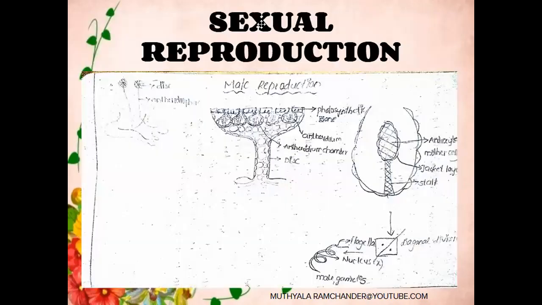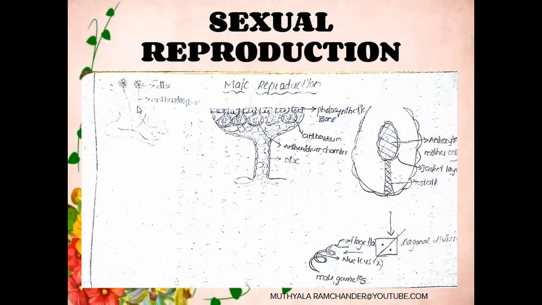And the sexual reproduction occurs on the gametophytic thallus. The gametophytic thallus is in the dioecious condition. The dioecious gametophytic thallus shows male sexual organs on the male gametophytic thallus and female sexual organs on the female gametophytic thallus. Now we discuss the male reproduction of Marchantia. Male reproduction of Marchantia occurs on the male gametophytic thallus. It is the male gametophytic thallus.